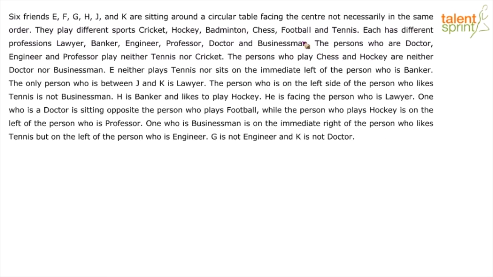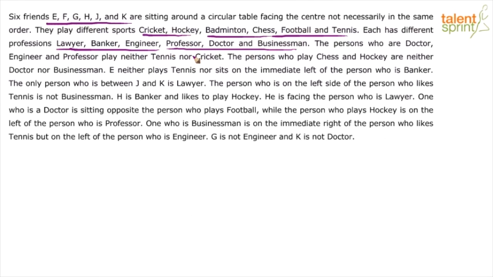The persons who are doctor, engineer and professor play neither tennis nor cricket. The persons who play chess and hockey are neither doctor nor businessman. E neither plays tennis nor sits on the immediate left of the person who is a banker, and so on. So basically there are 6 persons: E, F, G, H, J and K. There are 6 different sports, right? Cricket, hockey, badminton, chess, football and tennis. And there are 6 different professions: lawyer, banker, engineer, professor, doctor, businessman.